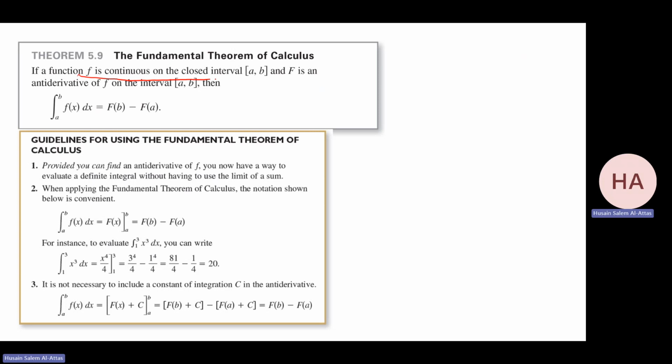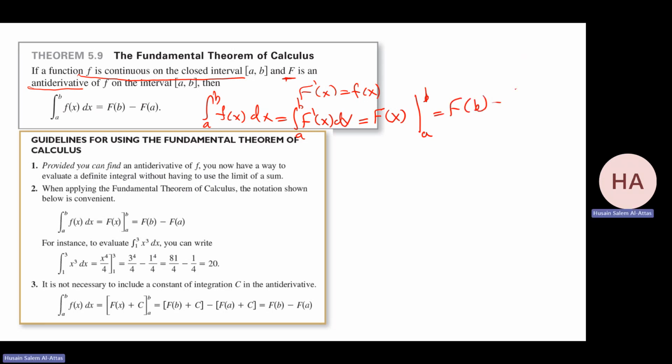If you have a function f continuous in a closed interval and there is a capital F antiderivative, meaning F prime equals f of x, then the integral from a to b of f of x is the integral from a to b of F prime dx, which will be capital F of b minus capital F of a. So this is the way to find the definite integral.